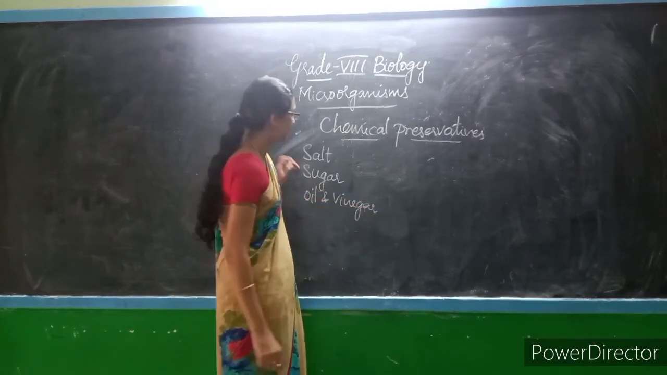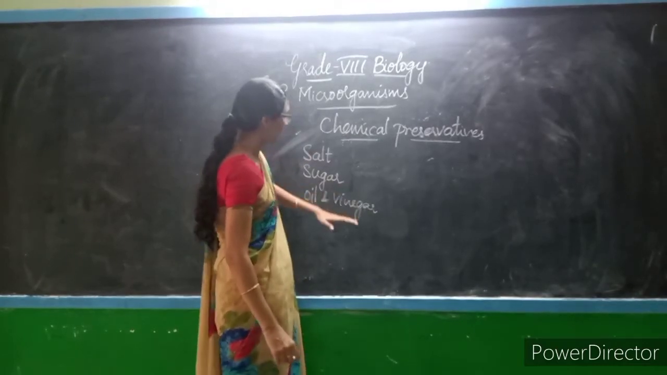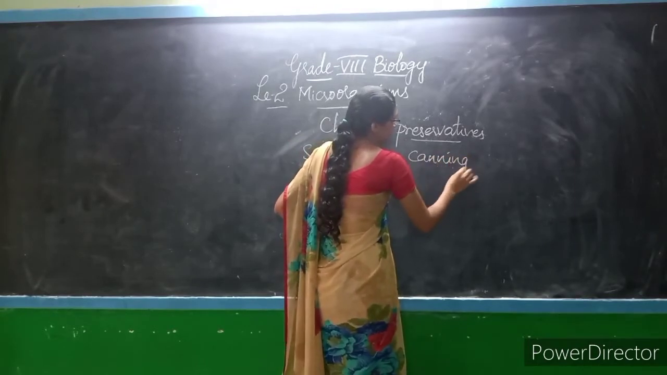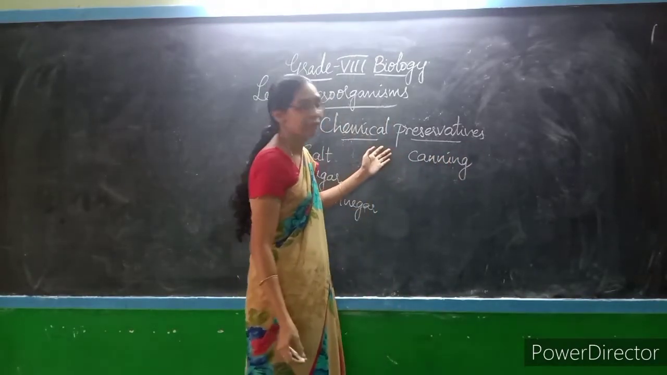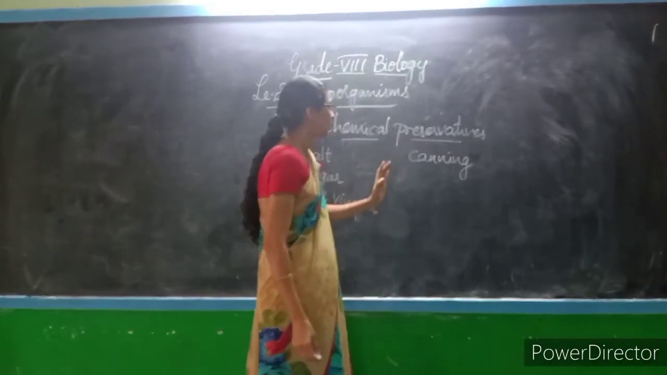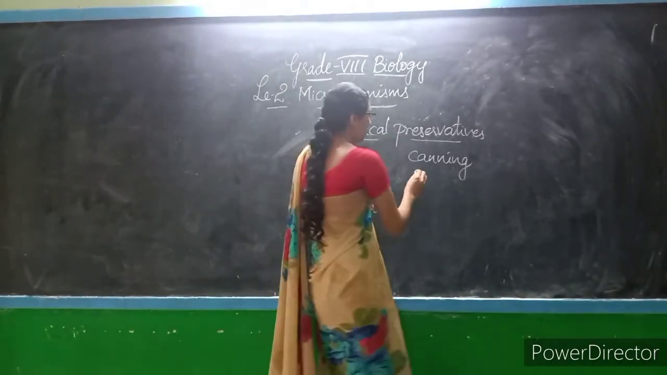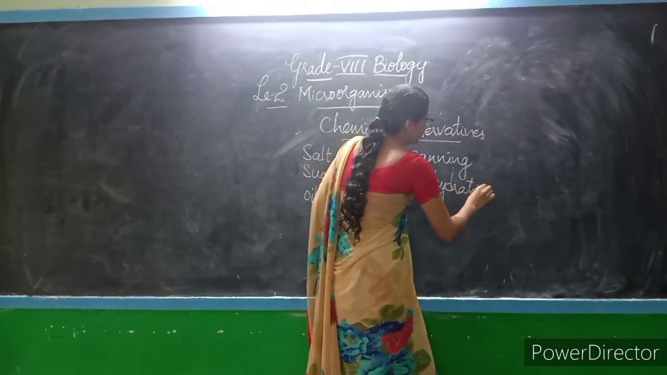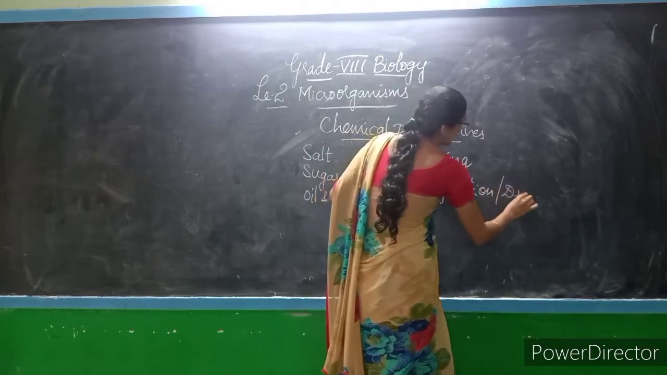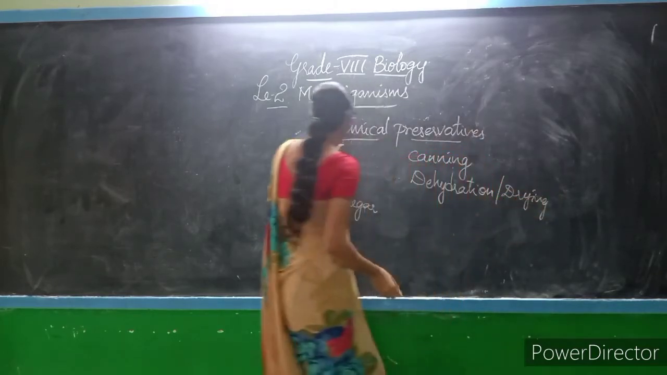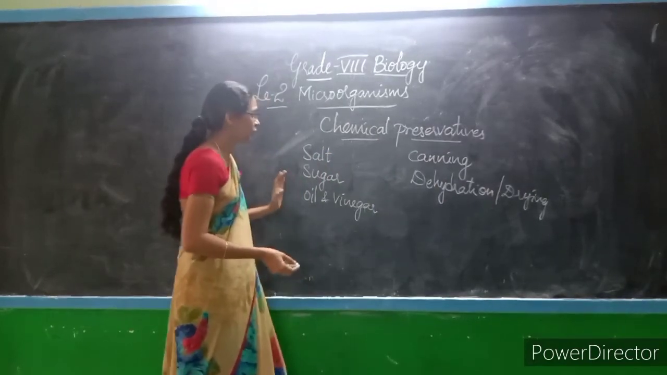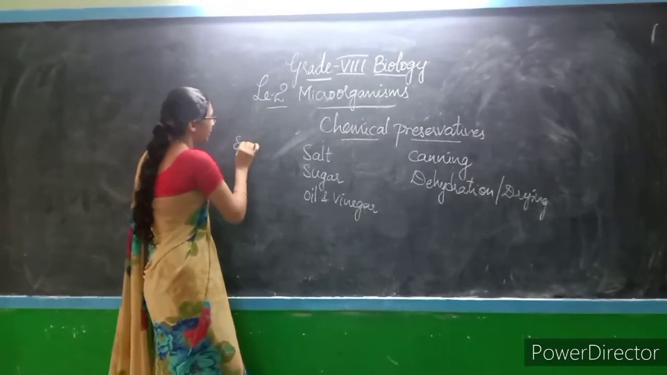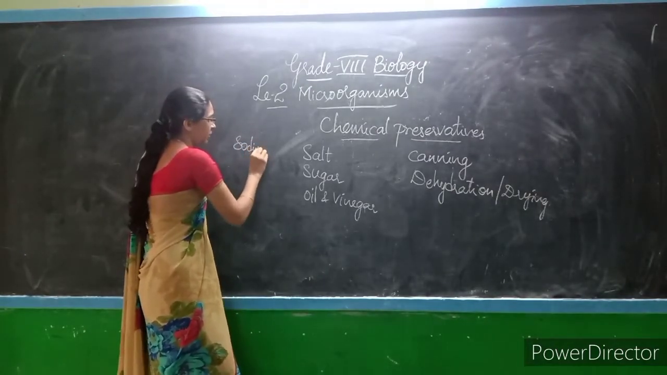and by adding certain materials we can do the canning process. This canning and other such processes come under the physical methods, like dehydration or drying. So under chemical preservatives, we are using salt, sugar, oil and vinegar, and one more thing we have, that is sodium benzoate and sodium metabisulfite.